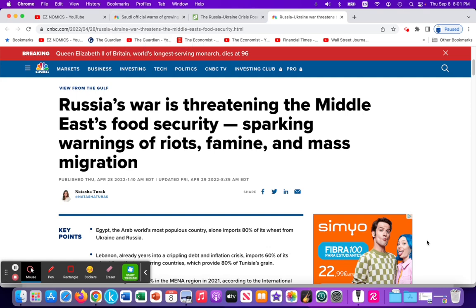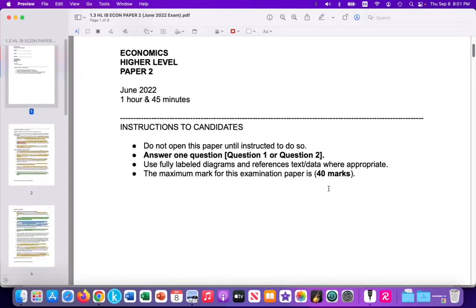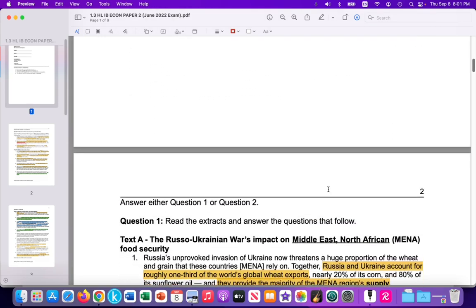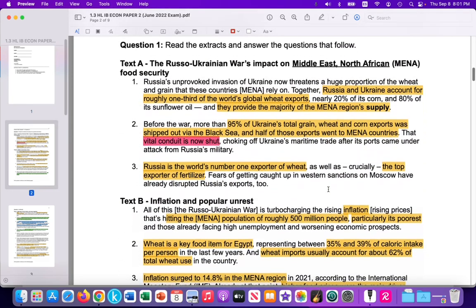I used those 3 articles to write a paper 2 type of exam for my students back in June. And paper 2 is quite a good assessment that also helps students with preparing an internal assessment, utilizing an article, dissecting that article, and developing an IA. Paper 2 is also useful for providing real-world examples for Paper 1, Part B. All right. So from those articles, as I've shown in the last 2 videos, I use some of the text to provide to my students.